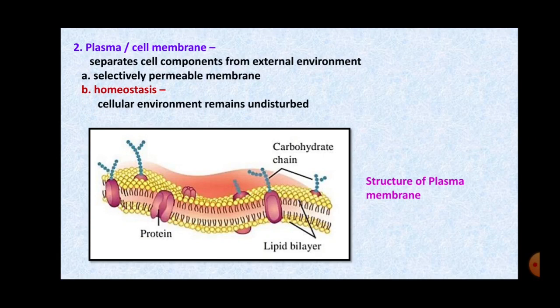Then, as I said, it performs two main functions. First, it allows only selected substances to enter and exit, and second, it helps in the process of homeostasis. That is, if any change takes place outside the cell, the inner environment of the cell does not change. It remains undisturbed. Okay, so this is all about the plasma membrane or cell membrane.